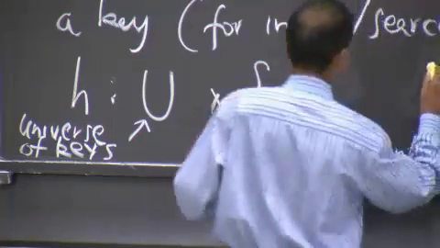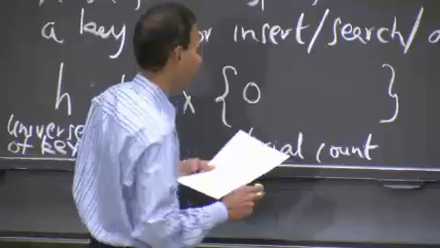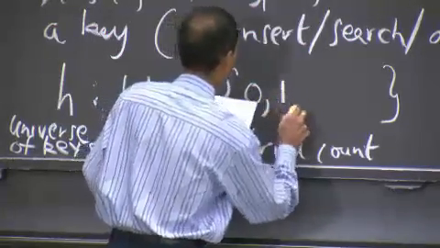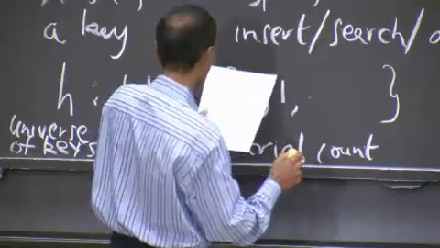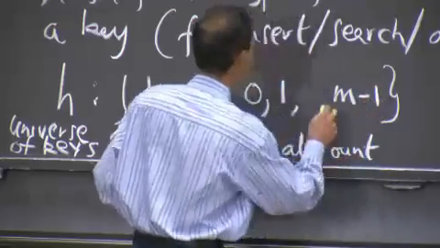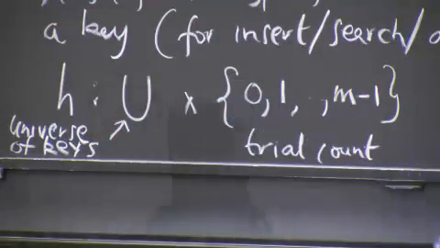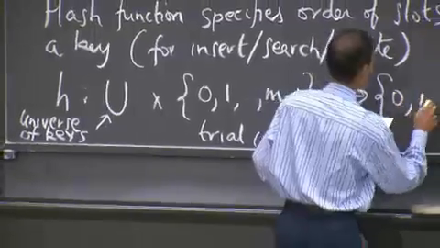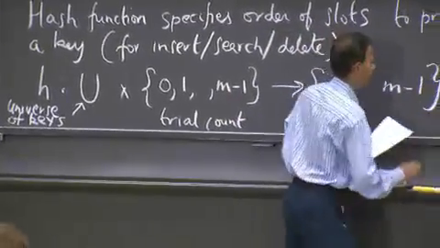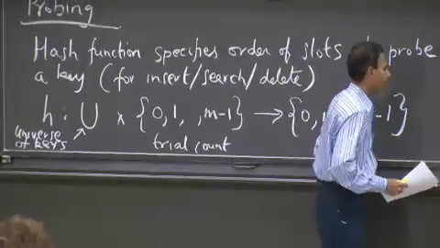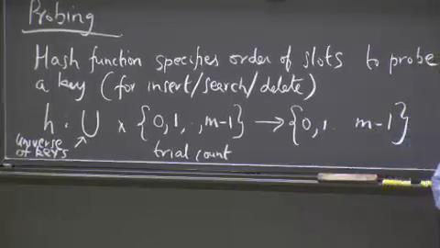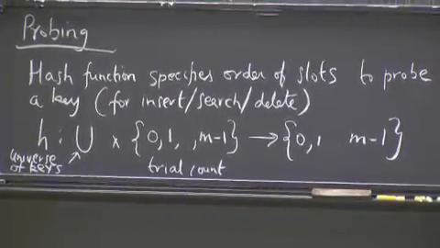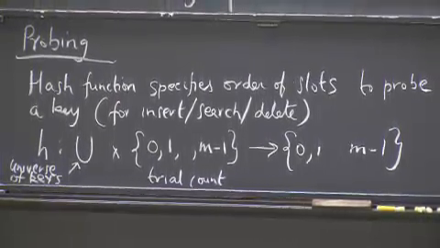But the hash function is going to take two arguments. It's going to take the key as an argument, and it's going to take a trial, which is an integer between 0 and m minus 1. All right? And just like the chaining hash functions, it's going to produce a number between 0 and m minus 1, right? Where m is the number of slots in the table. All right? So that's the story.